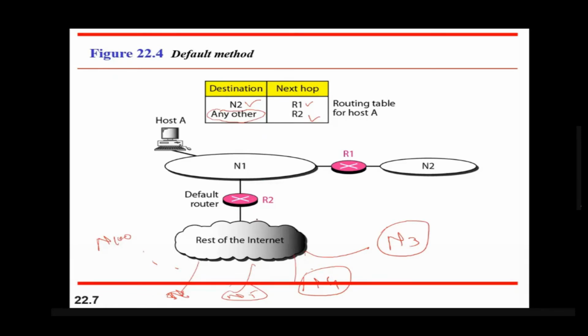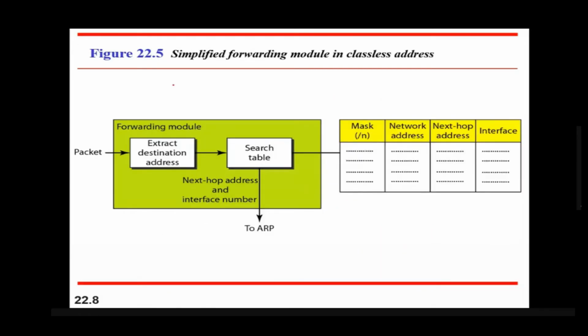It will be directly sent to R2 because this router is connected to the internet. Whatever data passes to the internet will go through this router. So this entry is kept as any other, or R2, or the network-specific address written as 0.0.0.0, meaning a default entry that will take the packet. If the packet is traveling to anywhere other than N2, it will go to router 2, and if it is for N2, it will go through router R1.